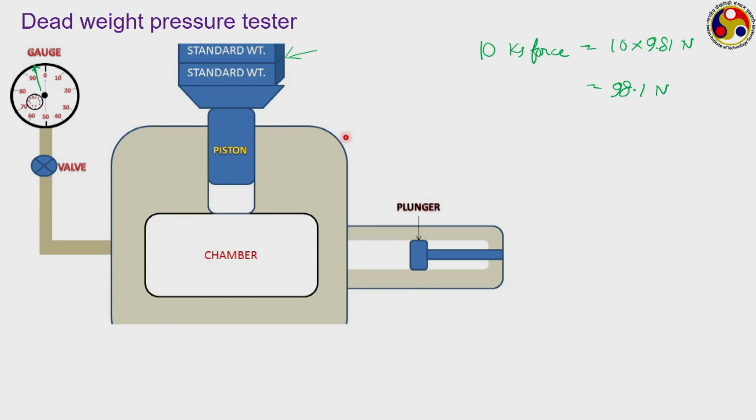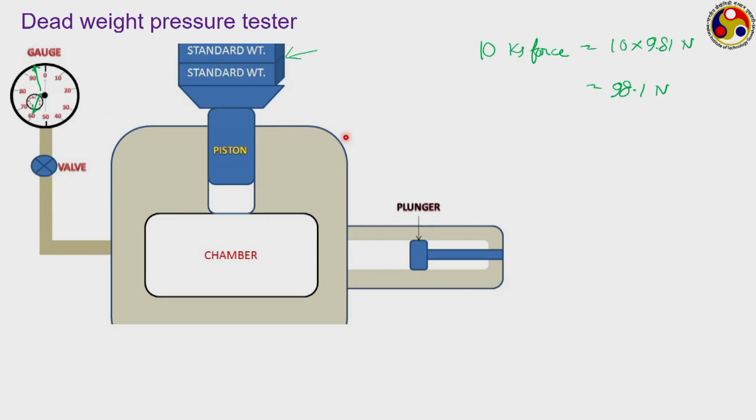Now, we can change the weight on top of the piston and thereby set up a new value. Suppose in the next case we have set up a force of 60 Newton. Once the system becomes stable, then wherever the pointer is pointing, that has to be 60 Newton. This way we can keep on calibrating our pressure gauges, and also we can recalibrate any existing instrument.